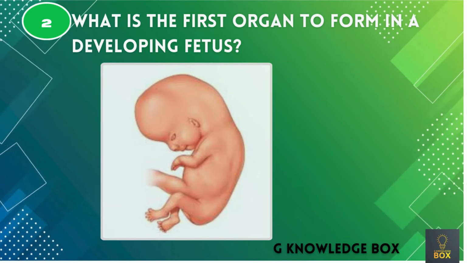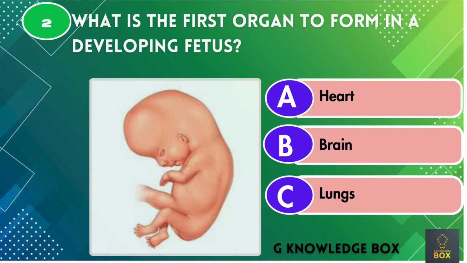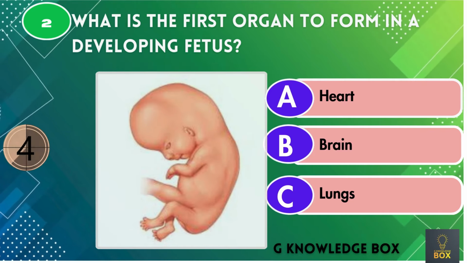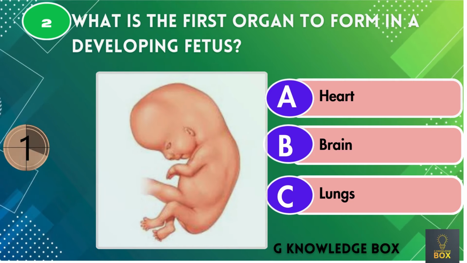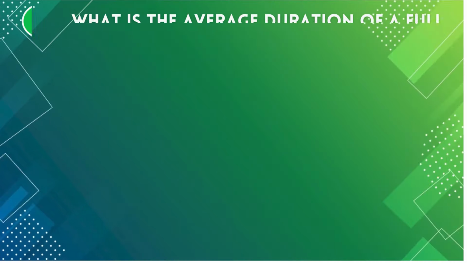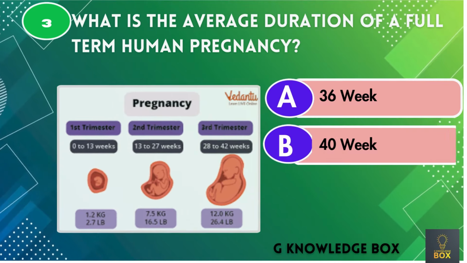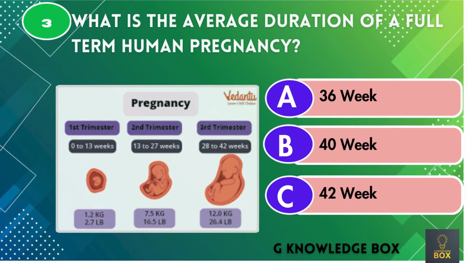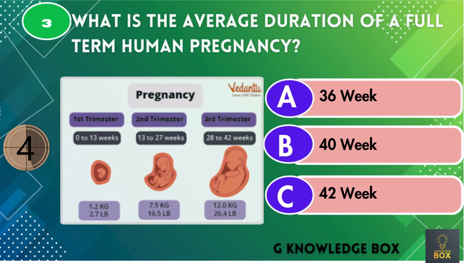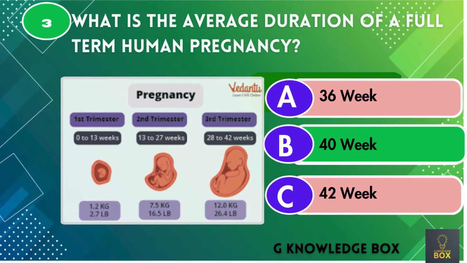What is the first organ to form in a developing fetus? Correct answer is heart. What is the average duration of a full-term human pregnancy? Correct answer is 40 weeks.